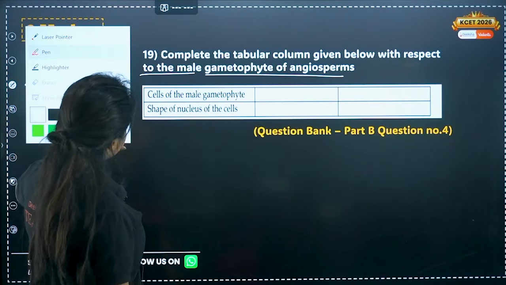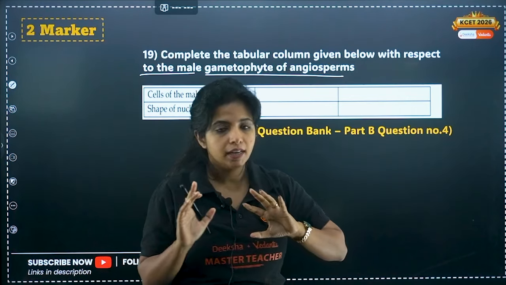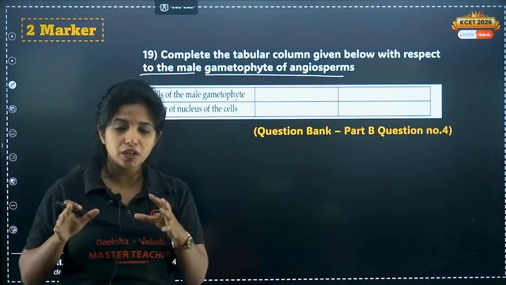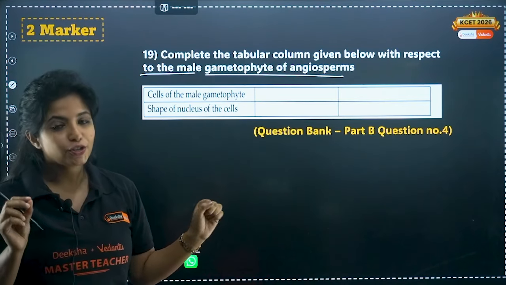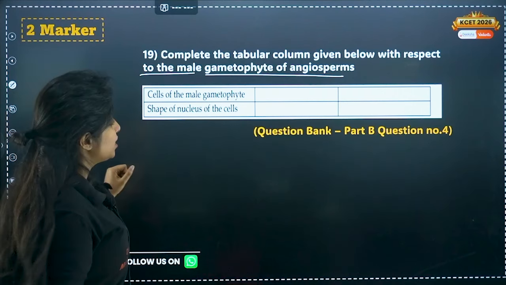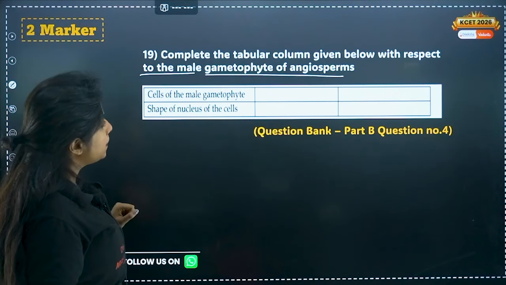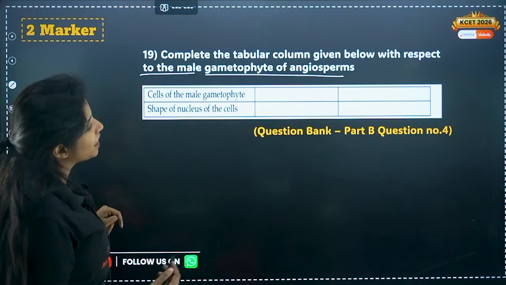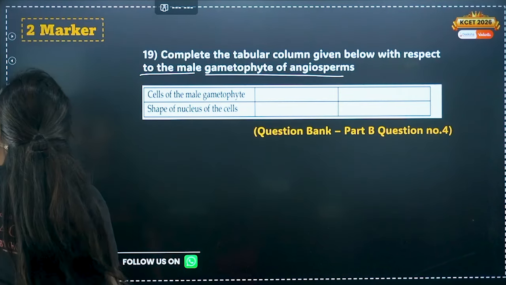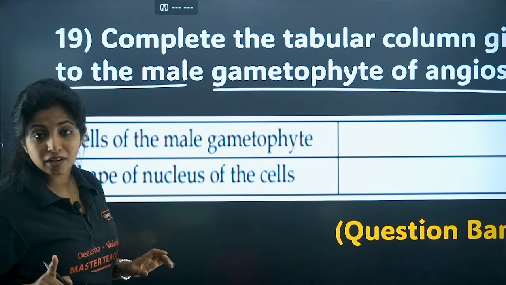Now, my dear children, we are going to enter into 2 marker, 3 marker, 5 marker questions. I've included only a few because most of the concepts are already taught when I discussed all of it. You just have to listen patiently to me. So question bank part B, question number 4 is this 19th question. Complete the tabular column given below with respect to the male gametophyte and female gametophyte of the angiosperms. This is something that we have already done. I told you we get questions regarding that.